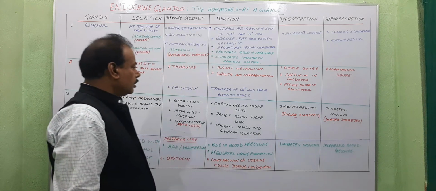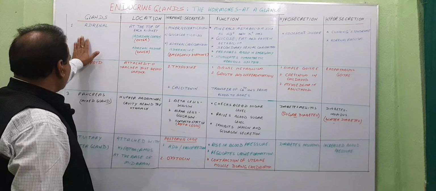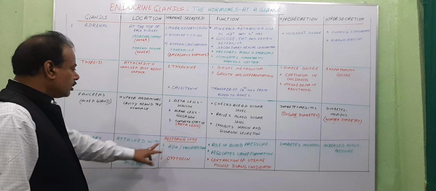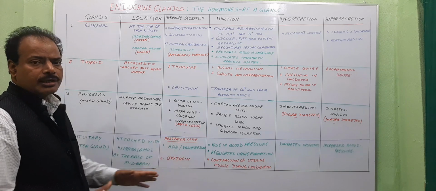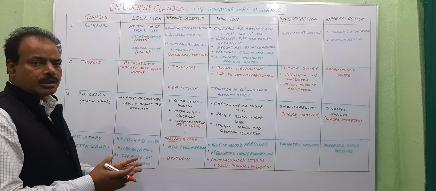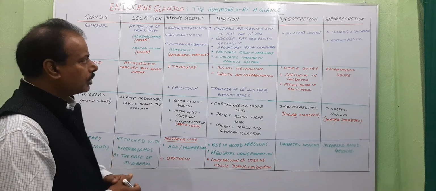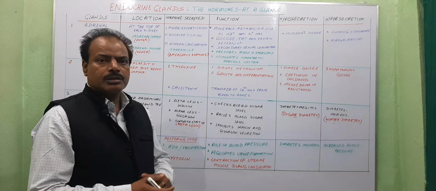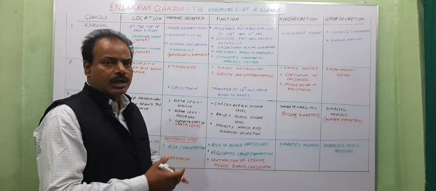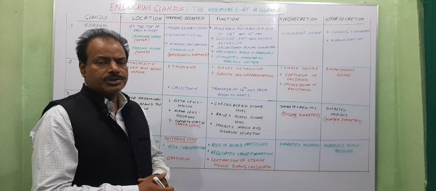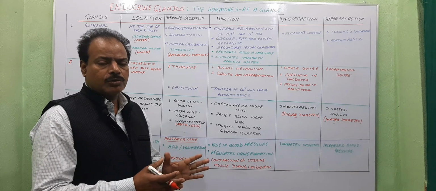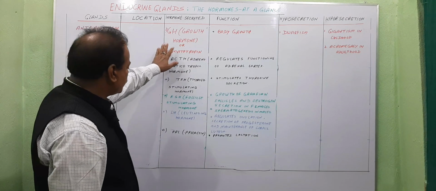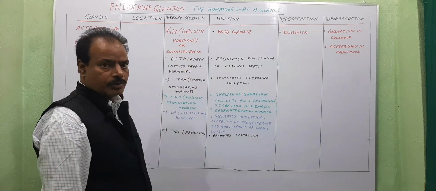In this way, we have studied about adrenal, thyroid, pancreas and pituitary, meaning the posterior lobe of pituitary, and their location, functions, and disorders caused due to hyposecretion and hypersecretion of these hormones. Now we are discussing the hormones secreted from the anterior lobe of pituitary. The anterior lobe of pituitary secretes these 6 hormones.